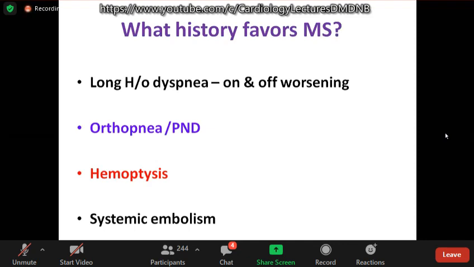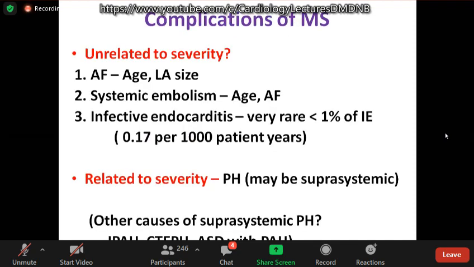So in the history, what favors mitral stenosis? Long history of dyspnea for years with on and off worsening and improving. History of orthopnea and PND, hemoptysis and systemic embolism. These are the symptoms which favor the diagnosis of MS, the history. There are several complications in mitral stenosis.